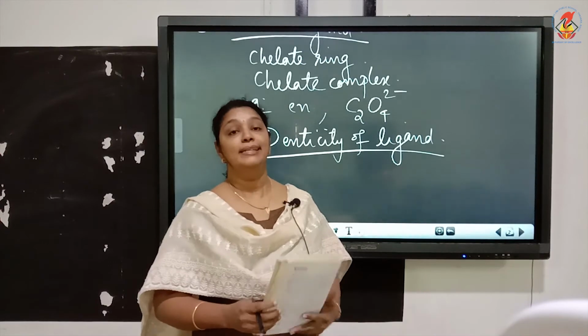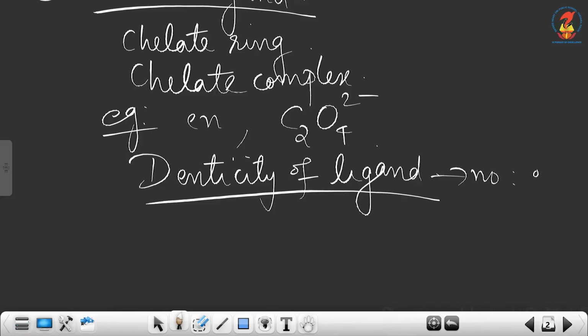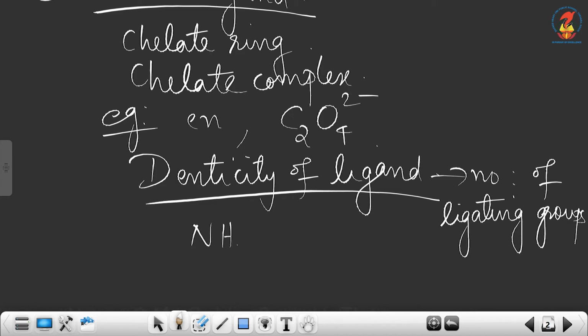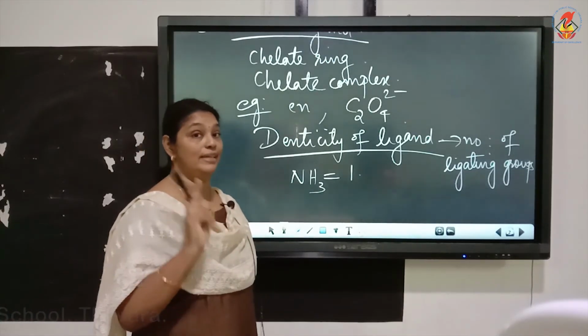So denticity means the number of ligating groups in a ligand. For example, what is the denticity of ammonia? It is equal to 1 because there is only one atom which can donate electrons. So its denticity is 1.